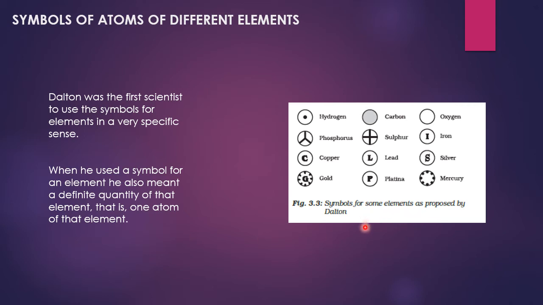The picture I have taken from your textbook shows the symbols for some elements as proposed by John Dalton. Here hydrogen, phosphorus, copper, gold, carbon, sulfur, lead, platinum, oxygen, iron, silver, and mercury.